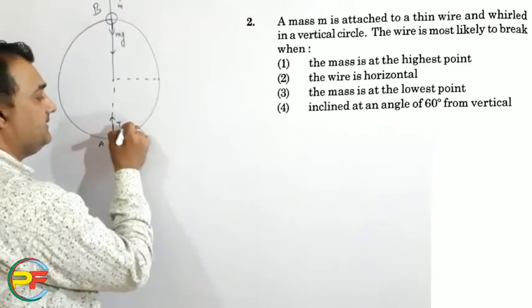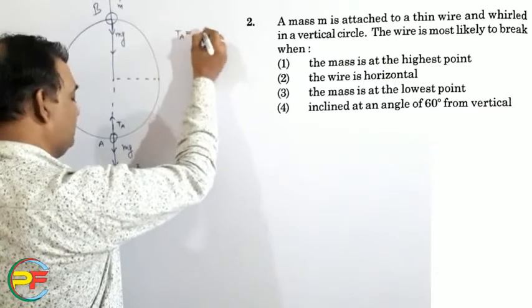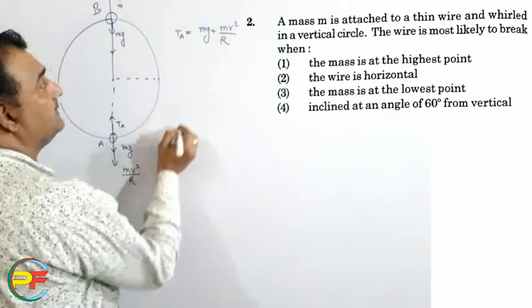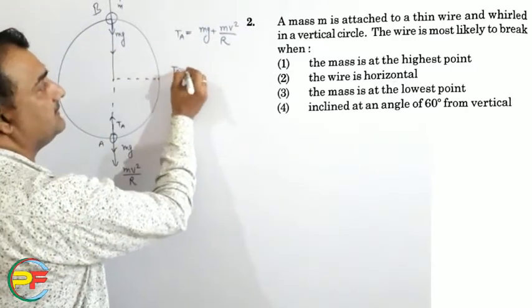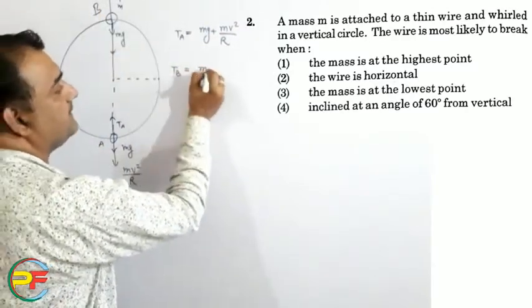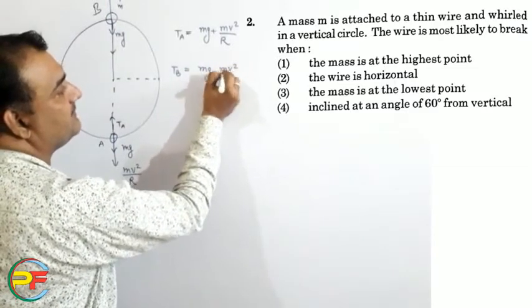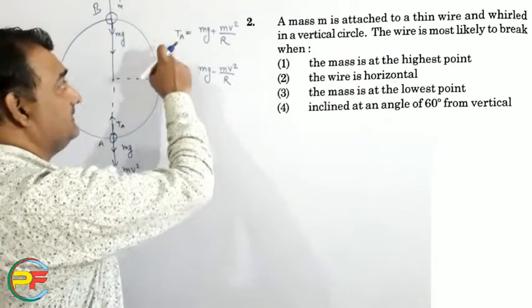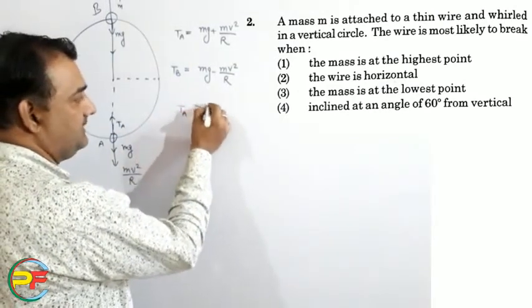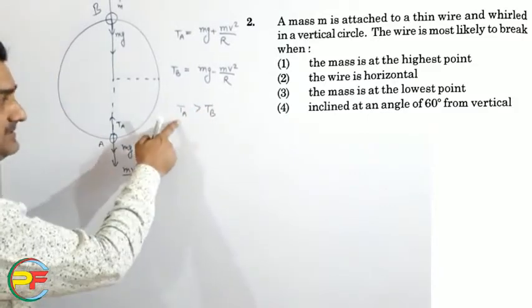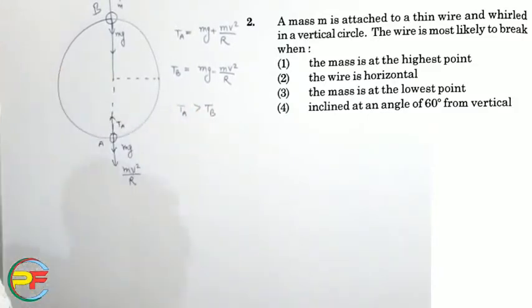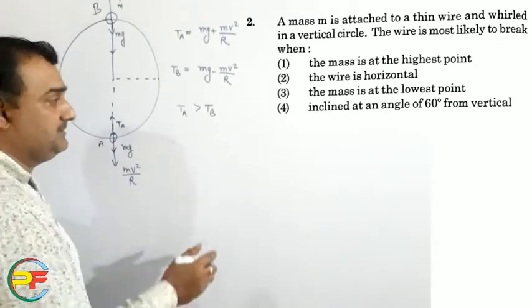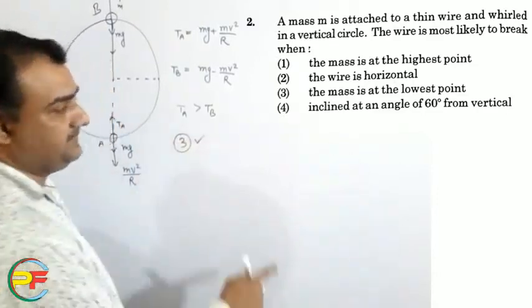So the tension at point A will be mg plus mv square by r, whereas at point B the tension will be mg minus mv square by r. So the tension at point A, that is the lowest point, is higher than the tension at the highest point. So the wire is most likely to break at the lowest point, and the third option is the correct option.